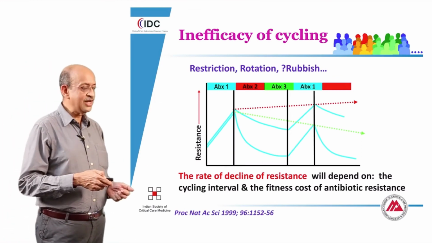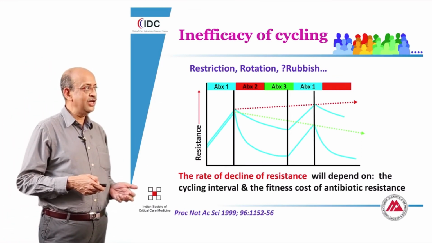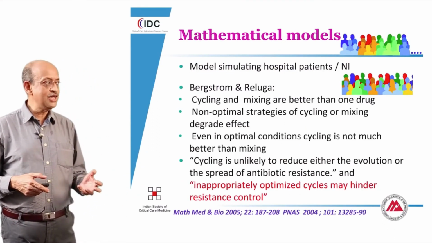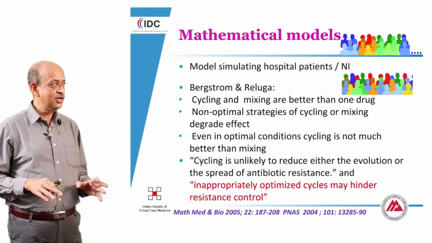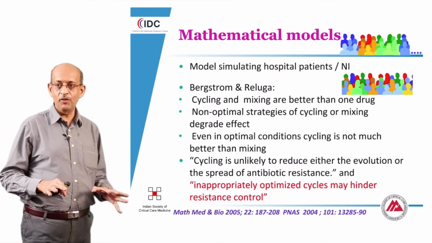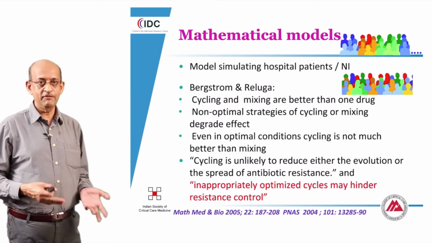So there is a need for a better understanding, and this has been demonstrated by mathematical models which seem very clearly to suggest that cycling an antibiotic is probably an inappropriate way of limiting the development of resistance.